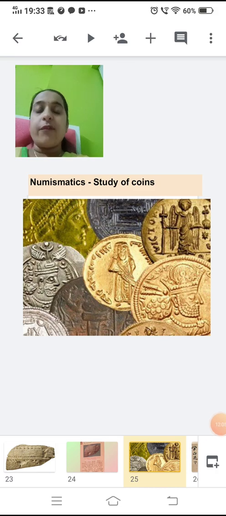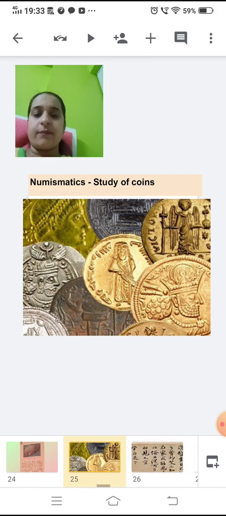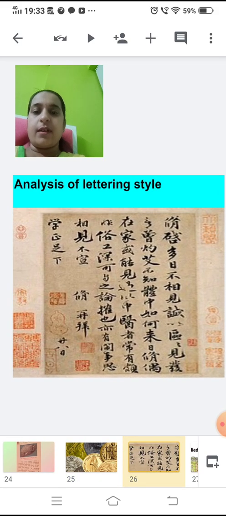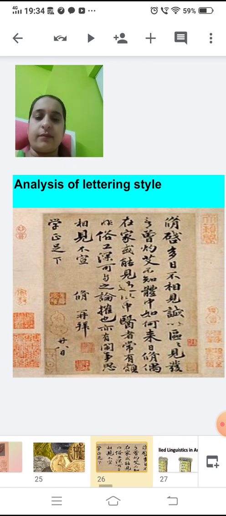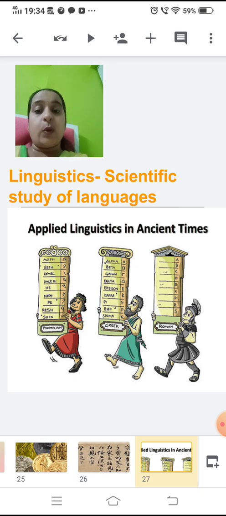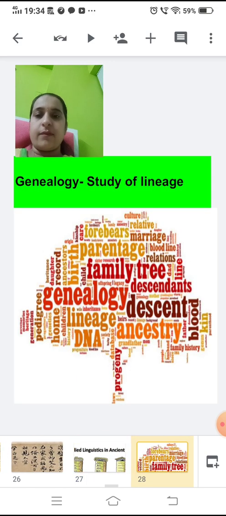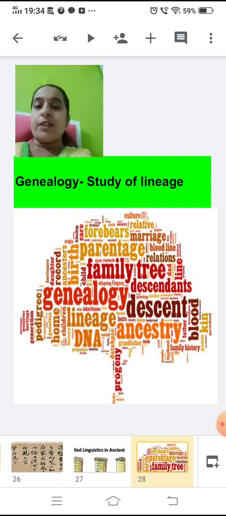Another discipline is numismatics, that is the study of coins. There can be some experts who know which period this coin belonged to or during which emperor's time, that is numismatics. Next is the analysis of the lettering style. Linguistics, that is the scientific study of languages. Genealogy, that is the study of lineage.